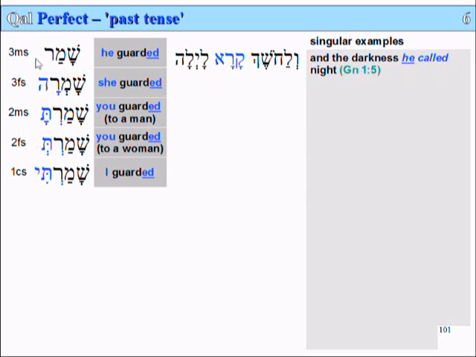That's just this form here. It hasn't got any additional bits and pieces on the end because the basic verb, the 3-letter verb root, is in the past tense. And it means he, something or other. In this case, he called. In this case, he guarded. V'lachoshek kara laila, and the darkness he called night.